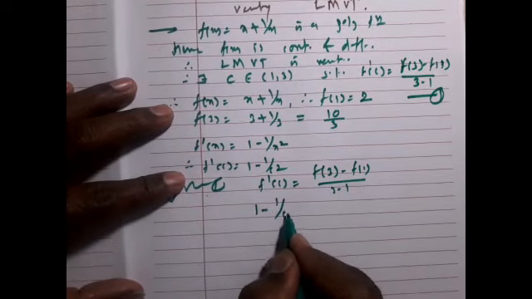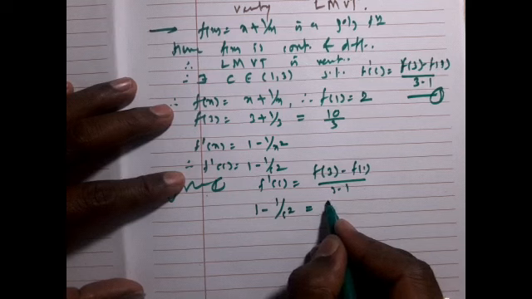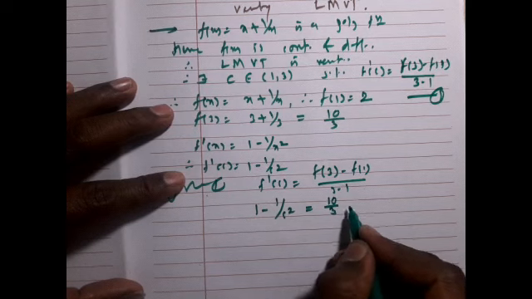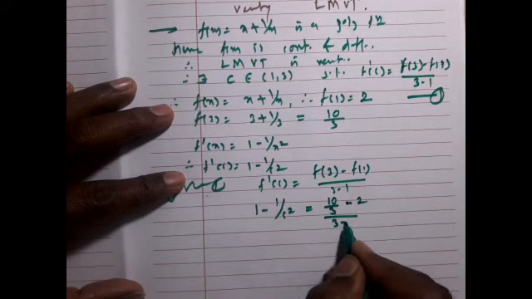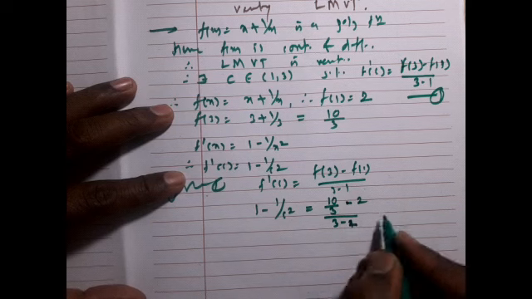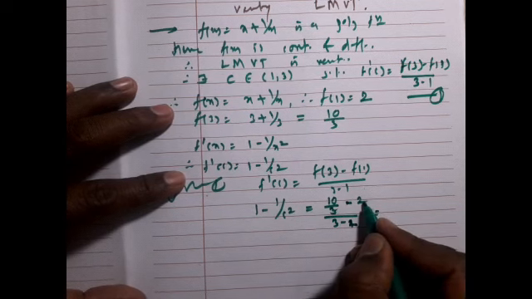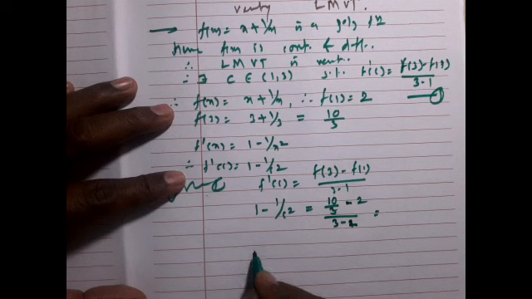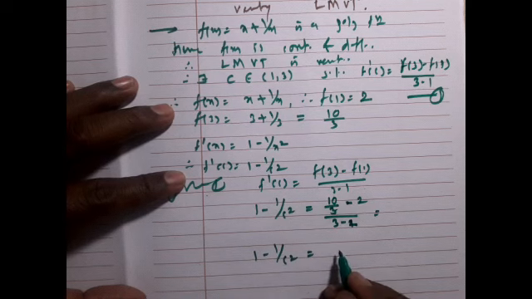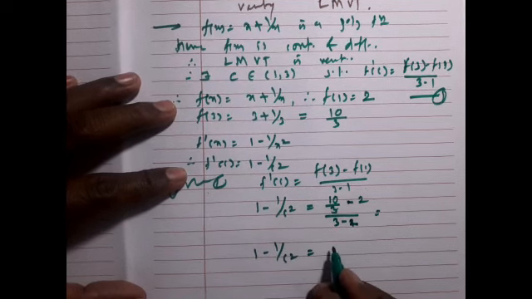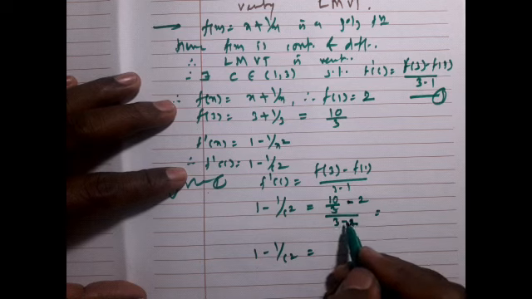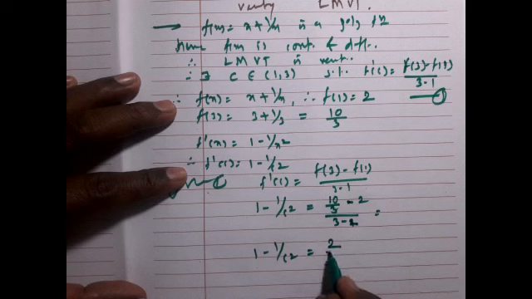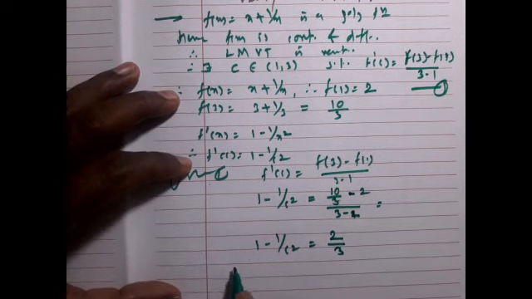That is 1 minus 1 upon c square is 10 upon 3 minus 2 upon 3 minus 1. That is 8 upon 3 by 2, which is 4 upon 3. So 1 minus 1 upon c square is equal to 2 by 3.